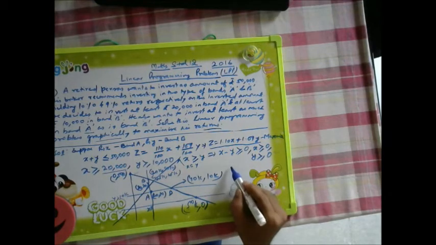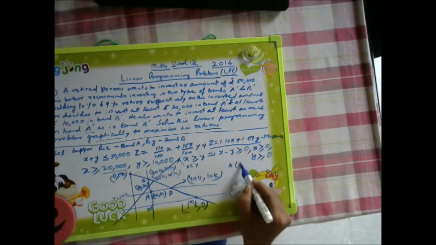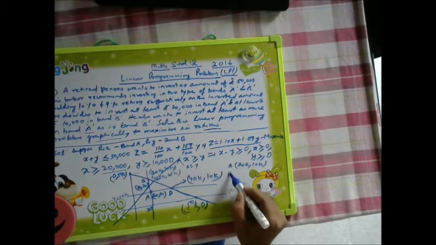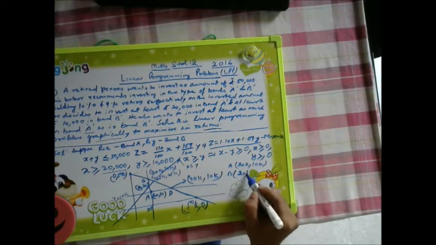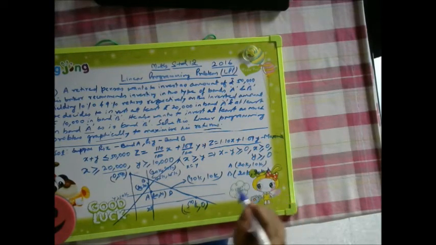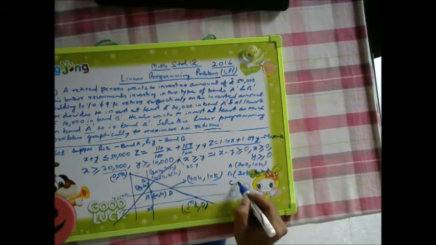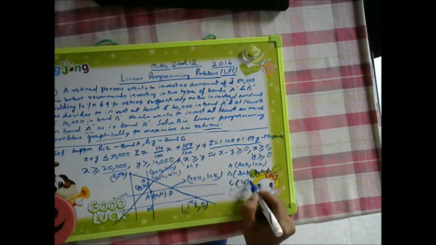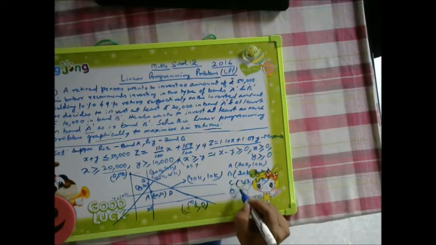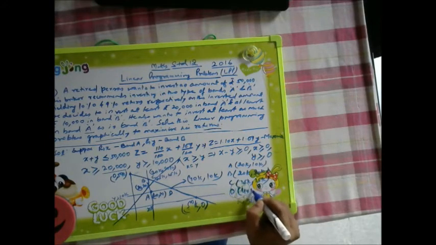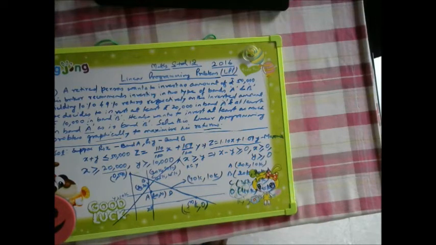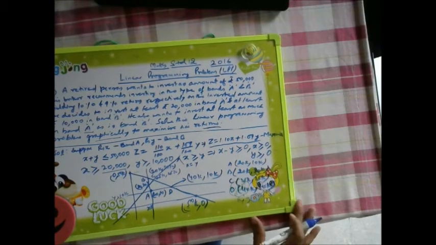We got A as 20k and 10k, right? We got B as 20k and 20k. Then C we have got 25k and 25k, right? D, what did we get? We got 40k and 10k. Okay, right? So now we need to solve.